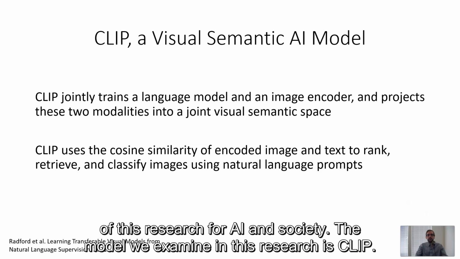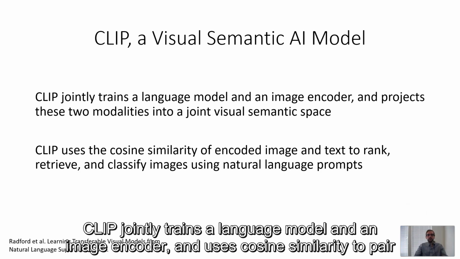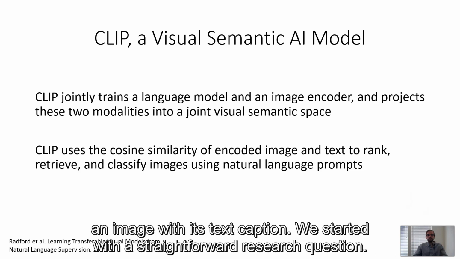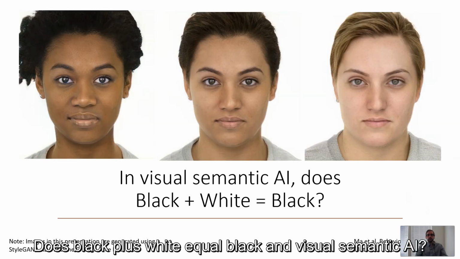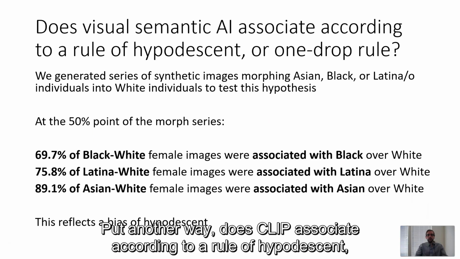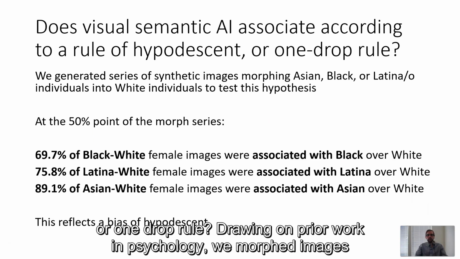The model we examine in this research is CLIP. CLIP jointly trains a language model and an image encoder and uses cosine similarity to pair an image with its text caption. We started with a straightforward research question. Does black plus white equal black in visual semantic AI? Put another way, does CLIP associate according to a rule of hypodescent, or one-drop rule?